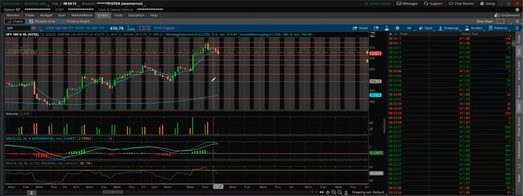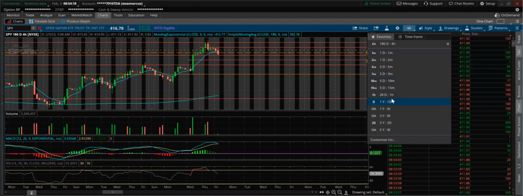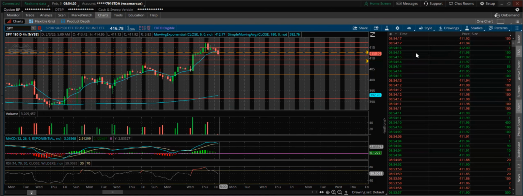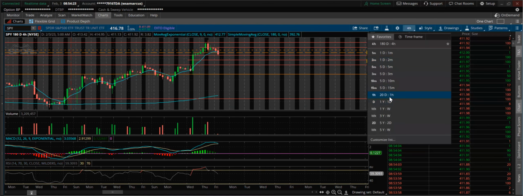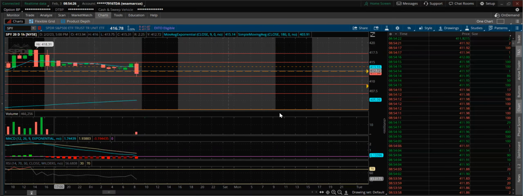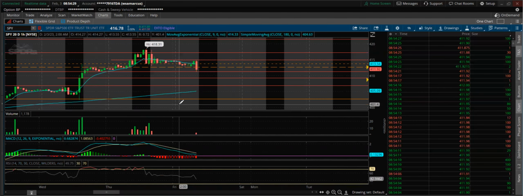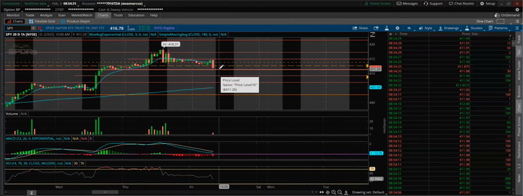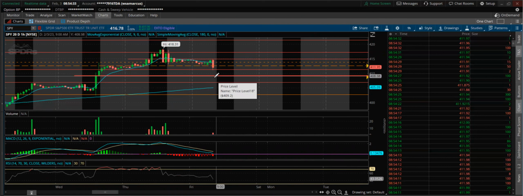My target was really 410. That was yesterday's EMA, but let's see if we can get a 409. If not, I am willing to sell them at the bell. Looking for a 180-day crossover. It's trying to cross over. Hasn't crossed over yet. 20-day is crossed down already. So 20-day giving us what we need for the bearish side, right? Watch for that 411 down towards 409.